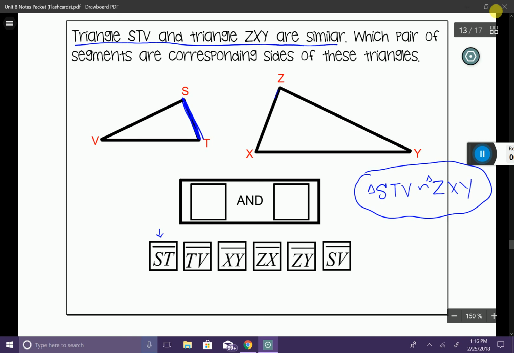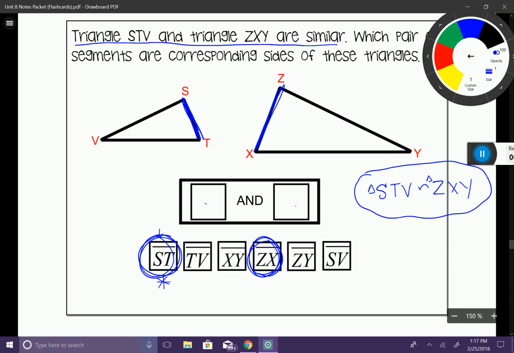ST corresponds to ZX. So I'll circle it, ST and ZX. This could be one answer choice to this problem, and you could drag it into those two boxes here. But we could also have some different answers to this question.